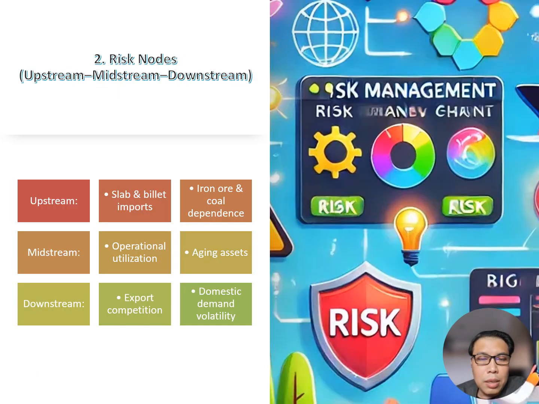Okay. And the second point that we will discuss here is the risk nodes: upstream, midstream, and downstream. So what is the upstream risk that we see here? The upstream risk is the slab and billet imports process, and then iron ore and coal dependence. In the midstream process, we are seeing operational utilization and then aging assets. And for the downstream, we have export competition and then domestic demand volatility.